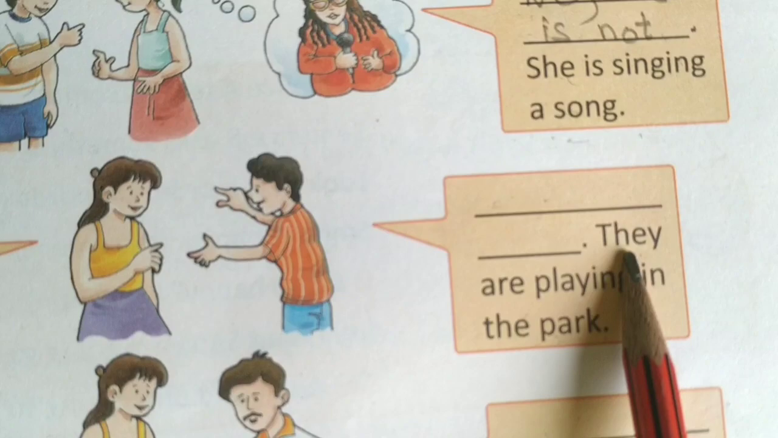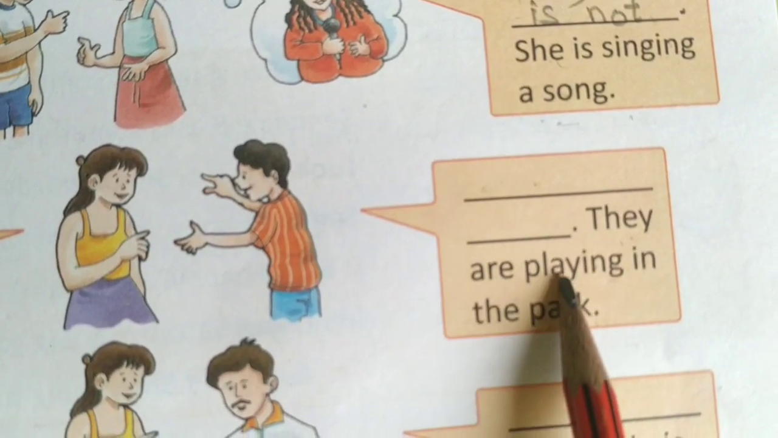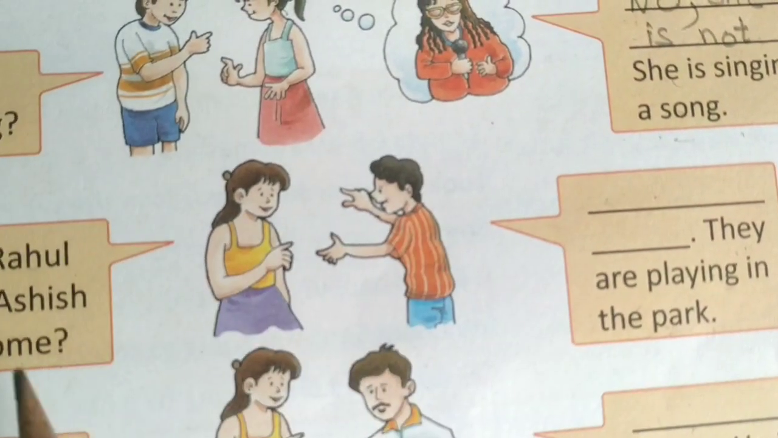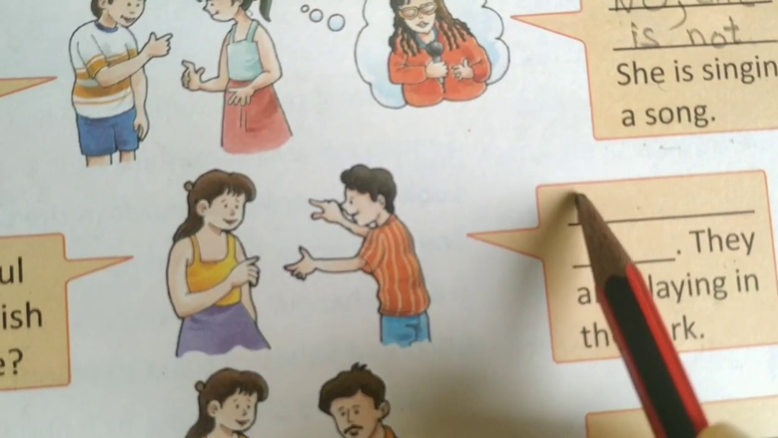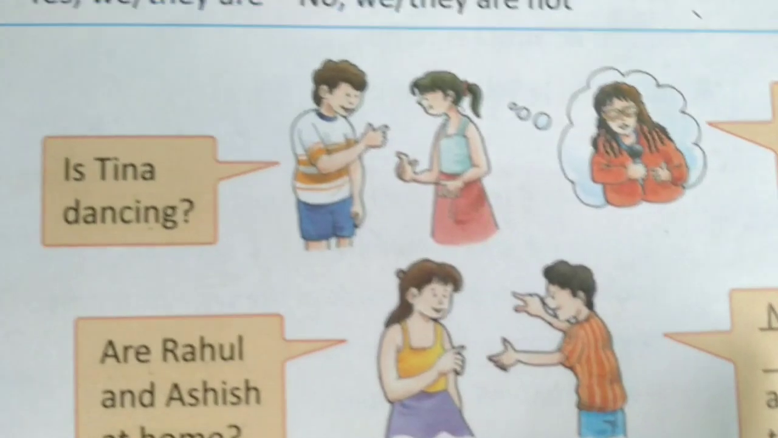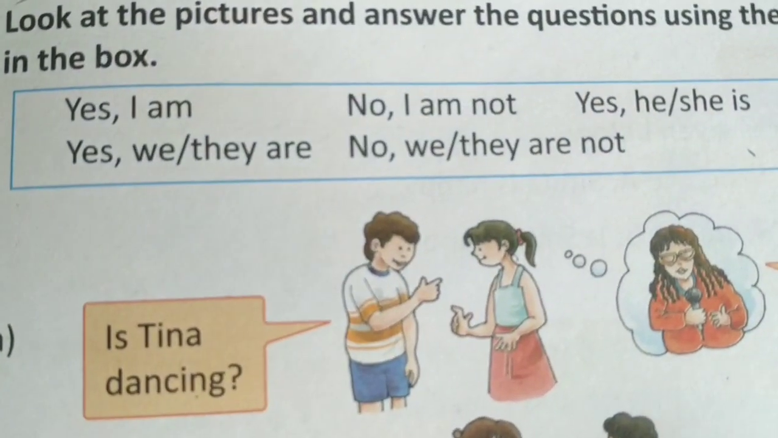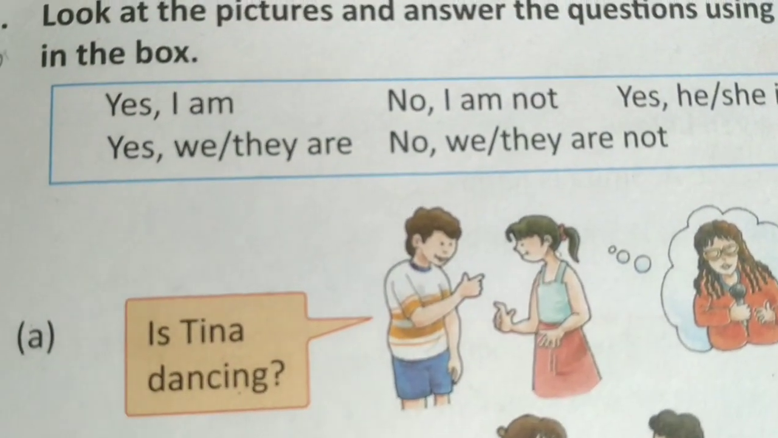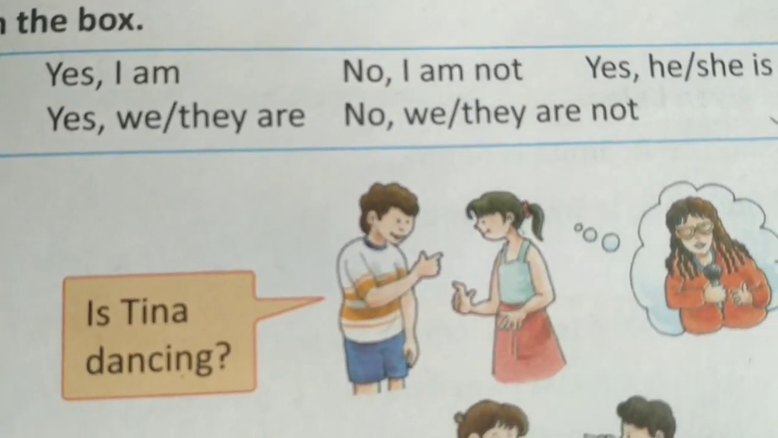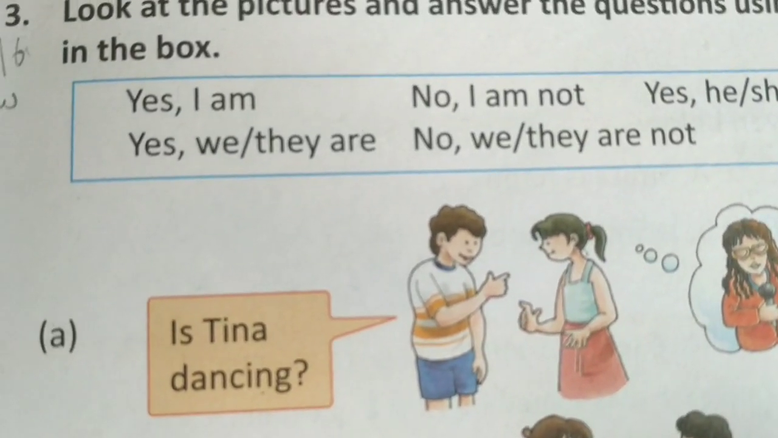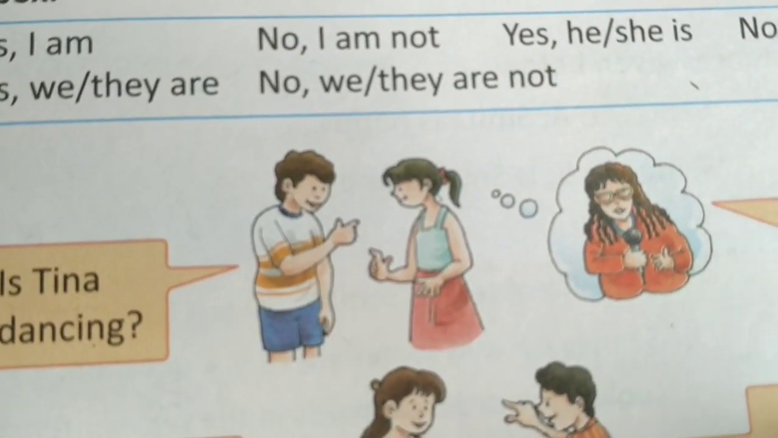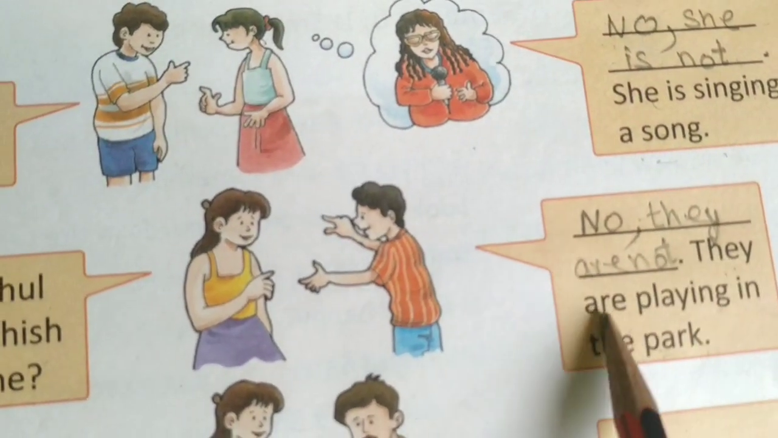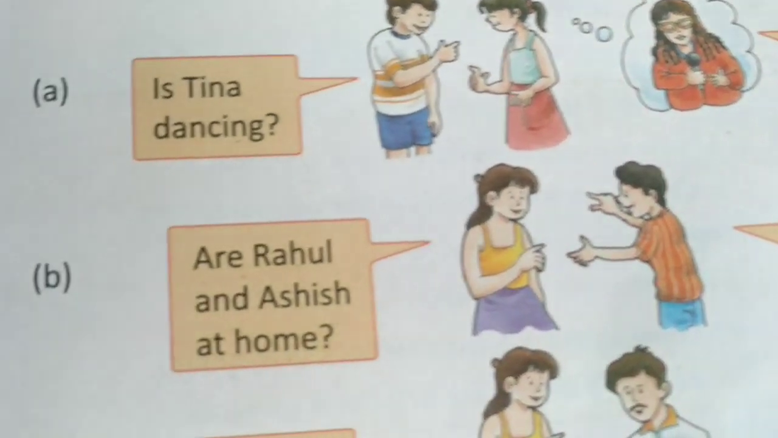Let's read the second part. They are playing in the park. That means what? They are not at home. So, what we will write? No, and then comma. Since we are talking about two people, they, so we will write no, they are not. Isn't it? They are not. They are playing in the park.